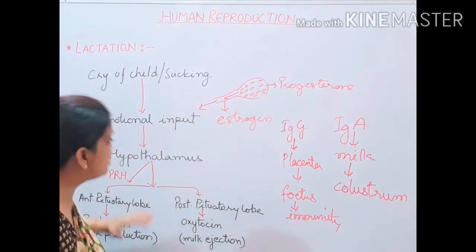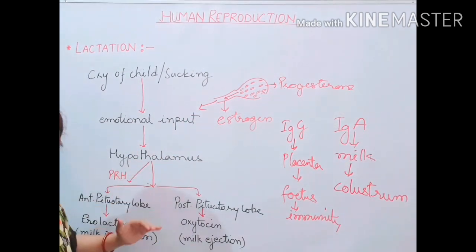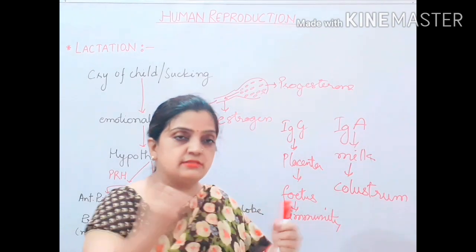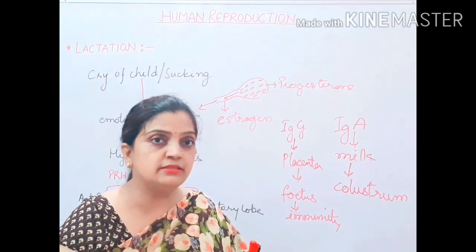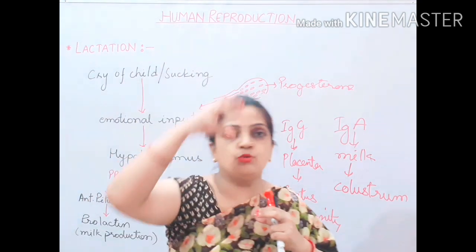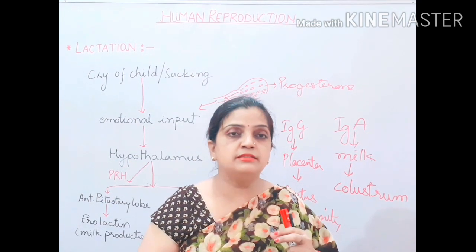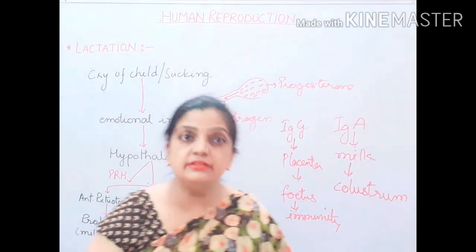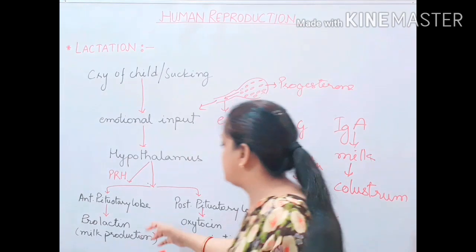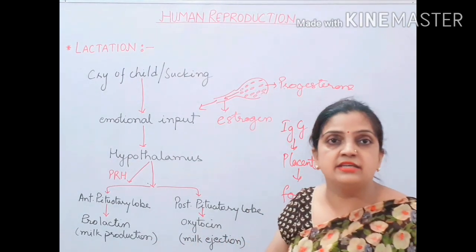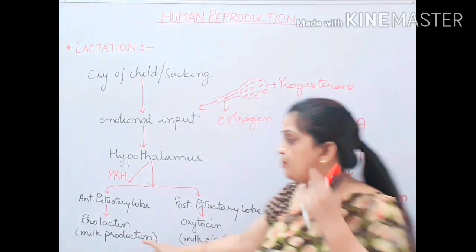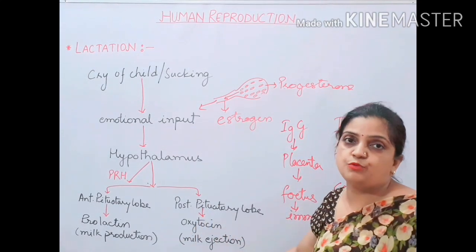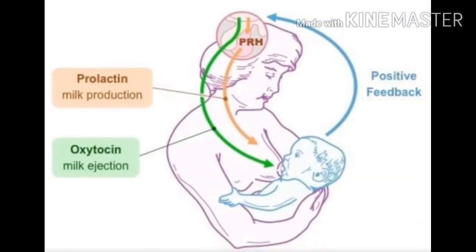Now children, this is how your positive feedback works. As soon as the child cries or starts sucking the nipples of the mother, this positive feedback goes to the hypothalamus of the mother and it starts secreting hormones, and in return your prolactin and oxytocin start getting secreted. Your prolactin is responsible for milk production and your oxytocin is responsible for milk ejection.